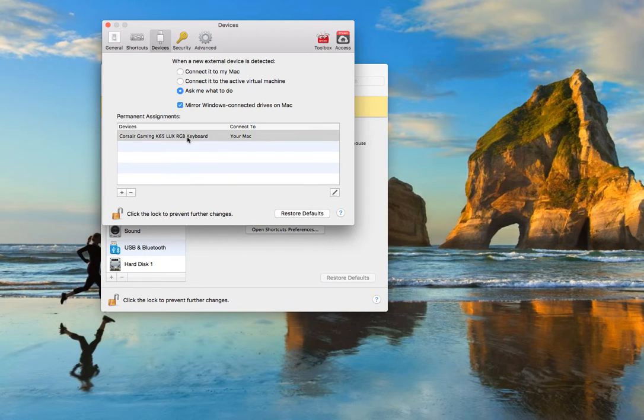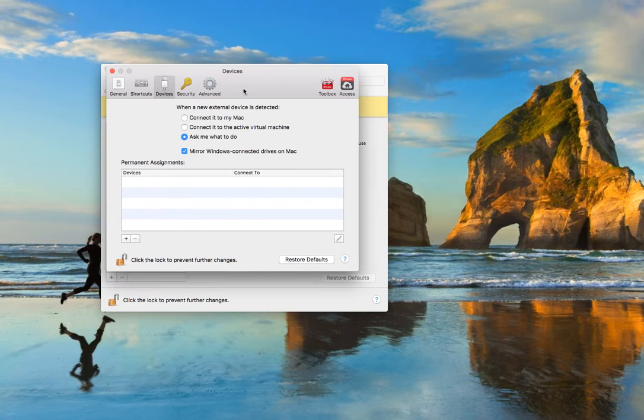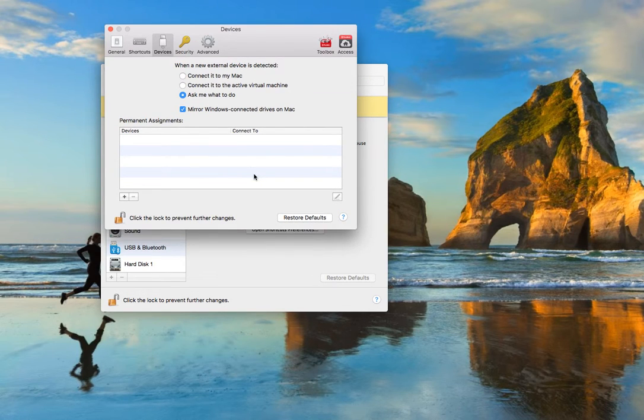And normally you don't see this entry here, which looks like this, empty. And what we're trying to do here is that we want the Windows virtual machine to recognize that we plugged in a Corsair keyboard. If you don't do this step, and if you install the Corsair Utility Engine, you will see that it doesn't recognize your keyboard, and it will just say device not recognized or device not plugged in, a warning message on top of the screen, which is the Corsair Utility Engine. I'm talking about this guy over here.